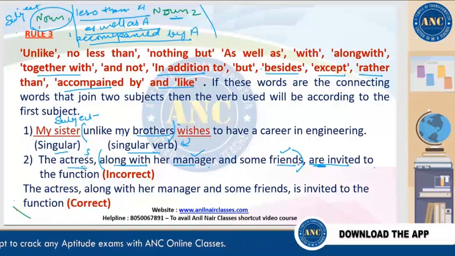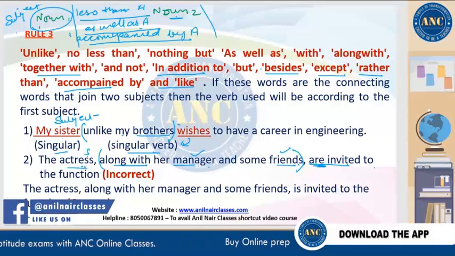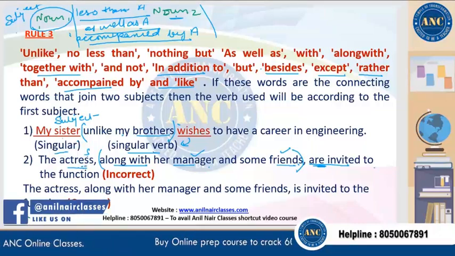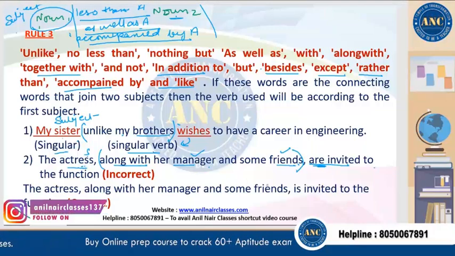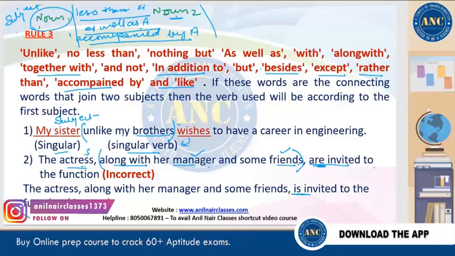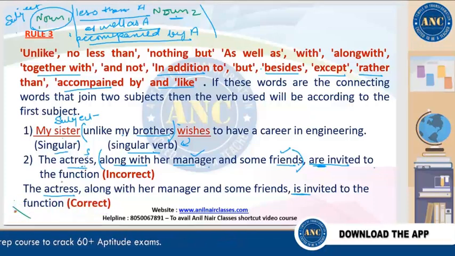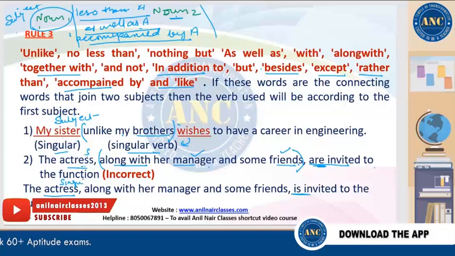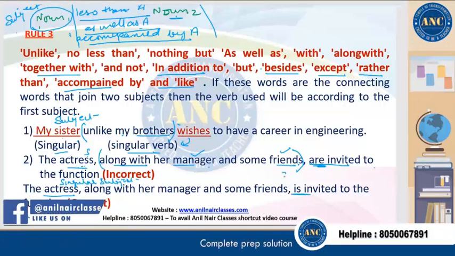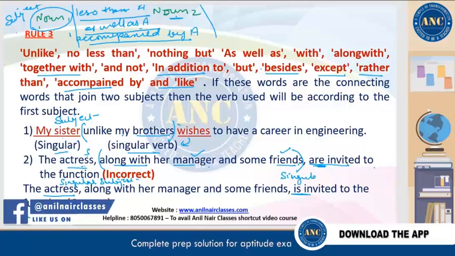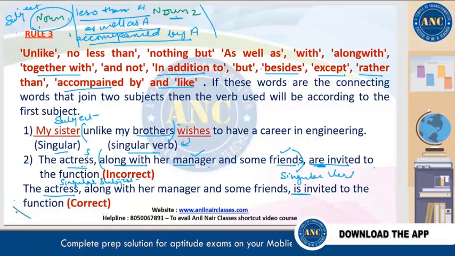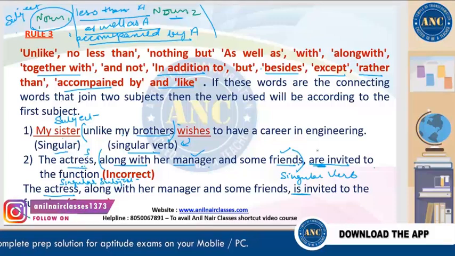Actress is singular. So what part of speech is it? It's a noun, a singular noun. So what kind of verb do you need? You need the singular verb "is". So the actress is the singular subject. Because actress is a singular subject, the verb is a singular verb, right? So hence the subject verb agreement is there.